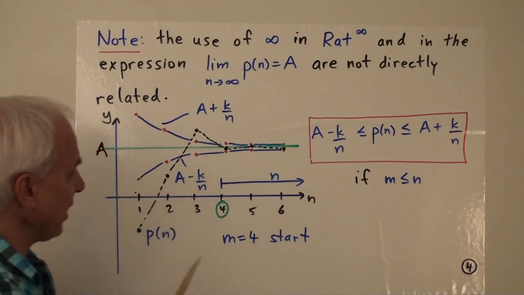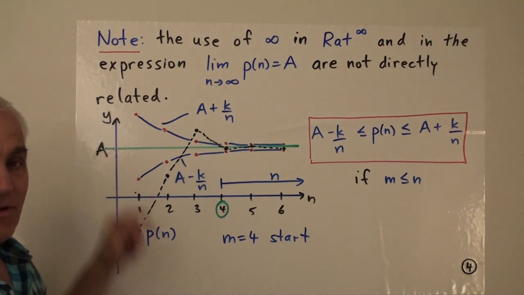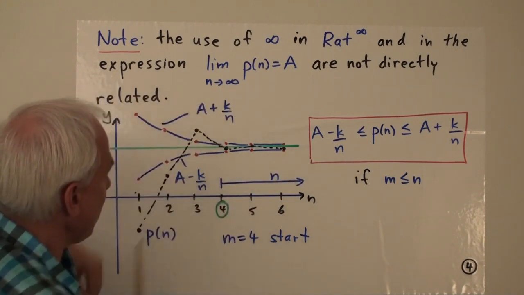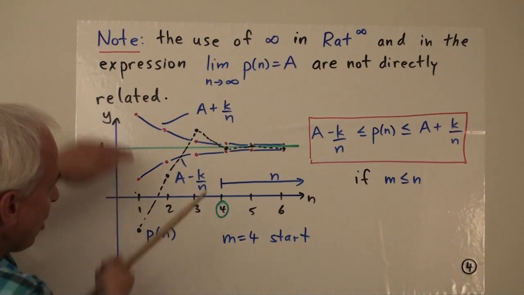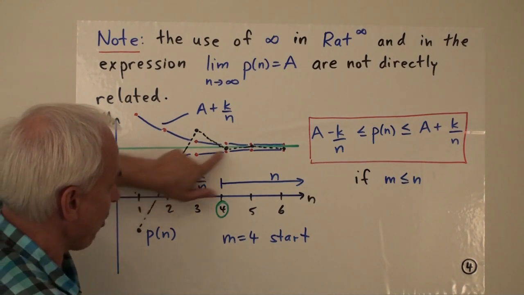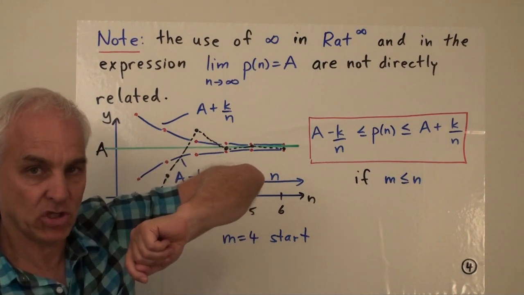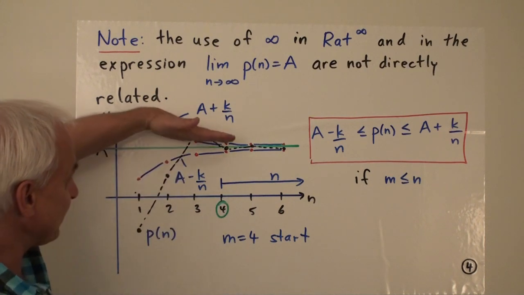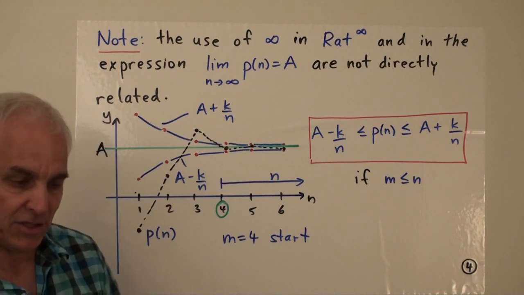And this is supposed to illustrate the idea that this sequence is somehow getting closer and closer in terms of its values to this rational number a, whatever it is. And the meaning of the inequalities are that we have these two essentially hyperbolic branches that are converging to a. So there's a minus k over n, that's sort of that lower branch, and a plus k over n, which is that top branch. And k is some scale factor that, if we adjust it, means that this hyperbola gets a little bit further away or a little bit closer to the limiting line. It just scales it.